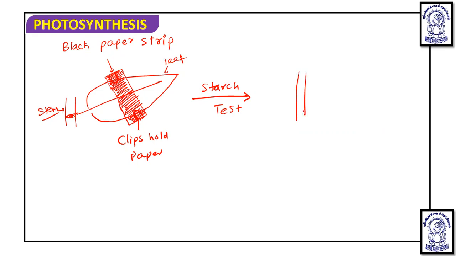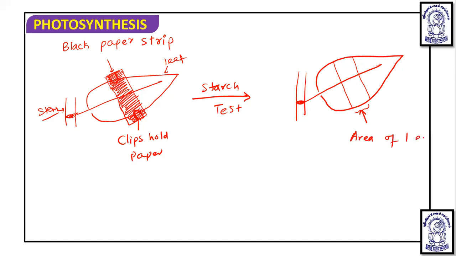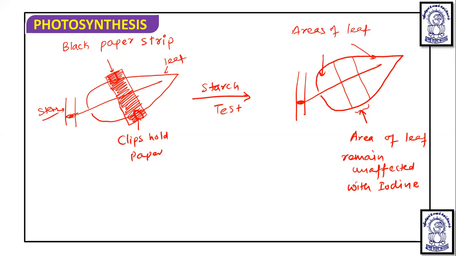Now after the starch test, this area which was covered by the black paper, this area of the leaf, remains unaffected with iodine, whereas these are the two areas which are not covered by black paper, those areas of the leaf are affected with iodine.